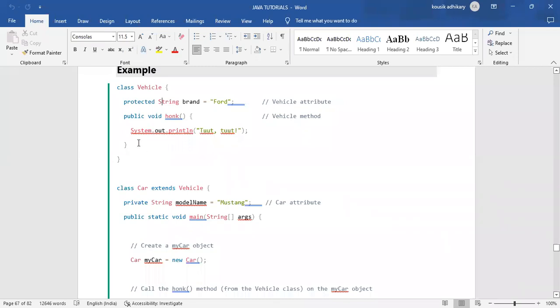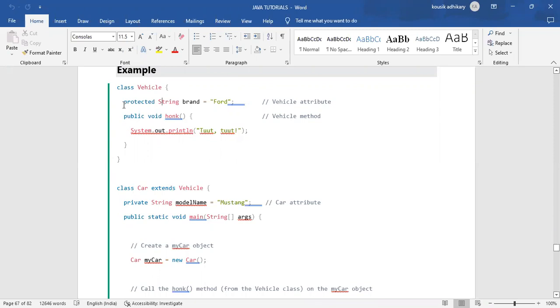Suppose that the vehicle class is not available, forget about that. Suppose it is available, but you want to use the brand variable and the honk method. That time you need to write it again in the class car.